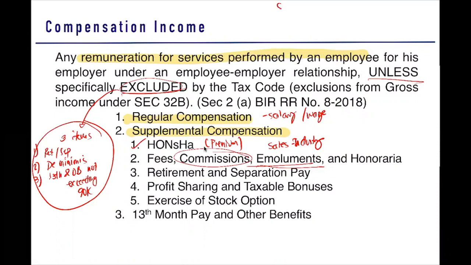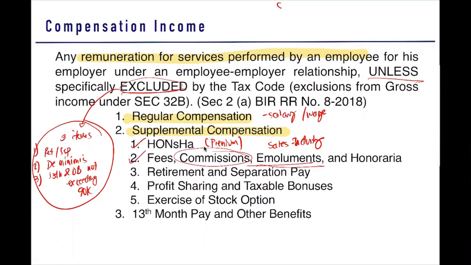So honoraria siya. Sir, what's the difference of your holiday, overtime, night shift, and hazard? Yun kasi for a particular holiday, overtime, night shift, or hazard. Itong honoraria, binayaran ka lang talaga kasi nga gumawa ka ng bagay na outside your work. Ganon. Okay, honoraria. Next, you have your retirement and separation pay.